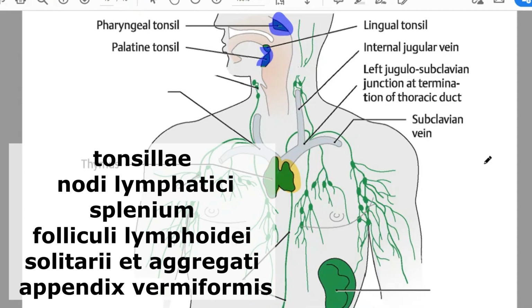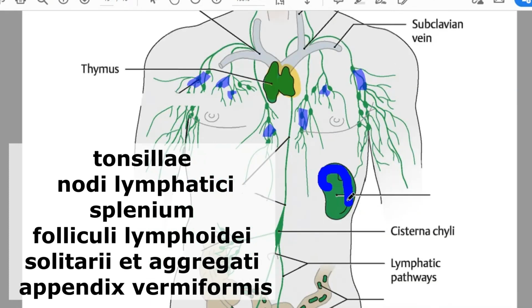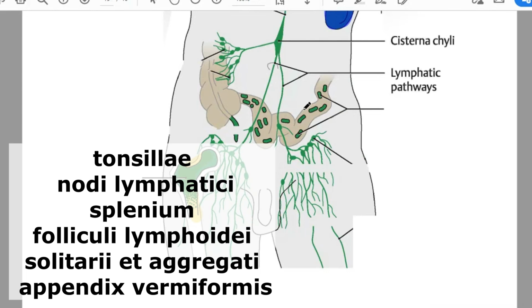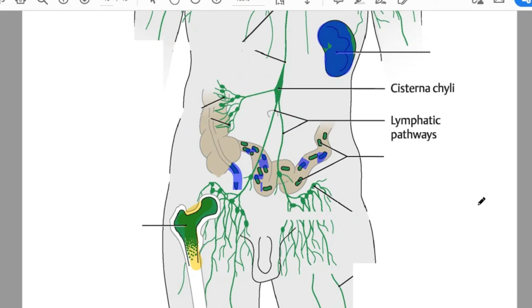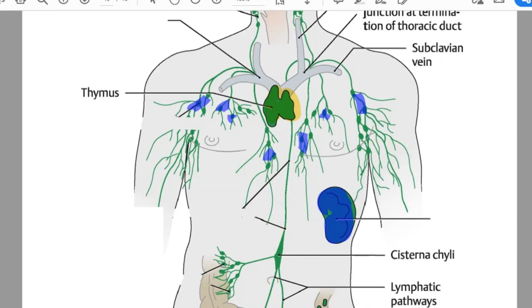You remember, in lymph nodes you have T and B zones. Next, it's the spleen, which is also part of the immune system. Then it's all your follicles, the solitary lymphoid follicles and the aggregated lymphoid follicles, or Peyer's patches. Next, the appendix. The appendix is like a big Peyer's patch. And the solitary lymphoid follicles are present not only in the intestines. In your urinary system, in the urethra, you have these follicles. In your bronchi and trachea also.